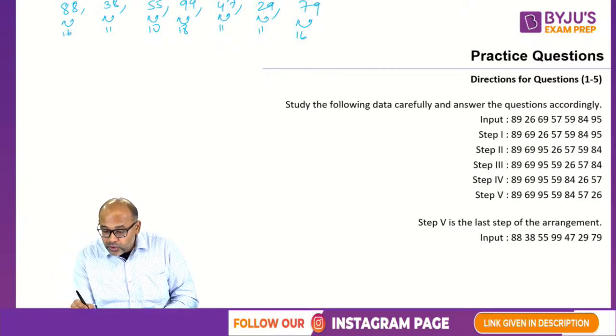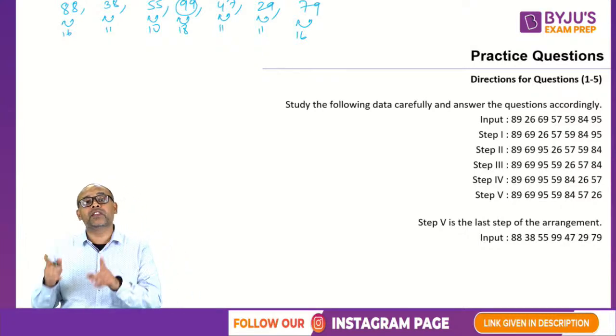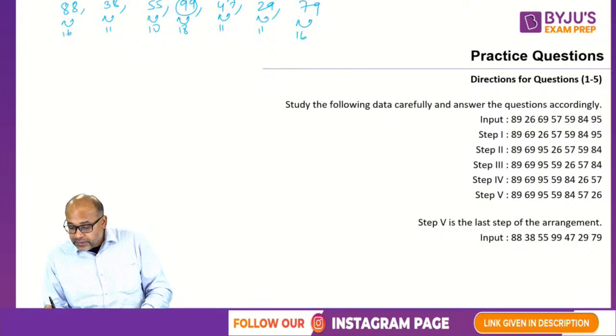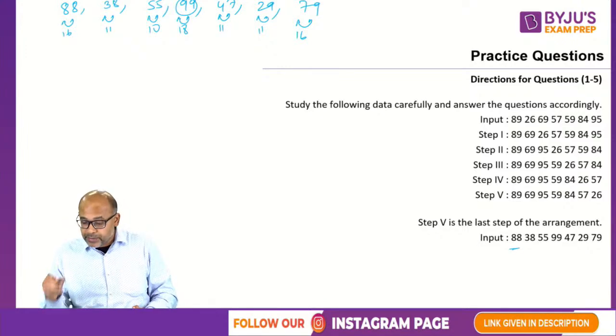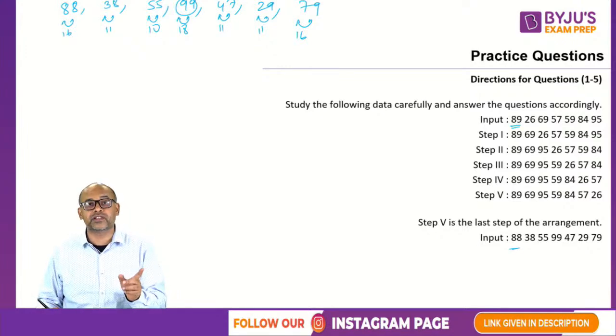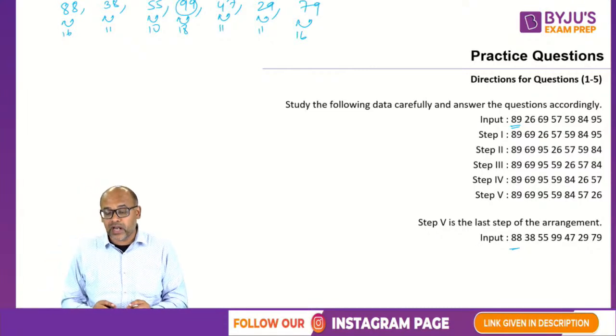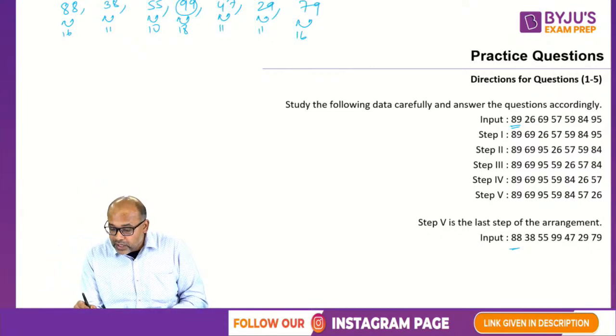So I will catch hold of this 99. So first I'll start with 99. In this question, the first is 88, which is not the largest. In the previous question, the first is 89, which is the largest. So I didn't touch that. Now I have to start with this. So what would I do? I will start with 99.